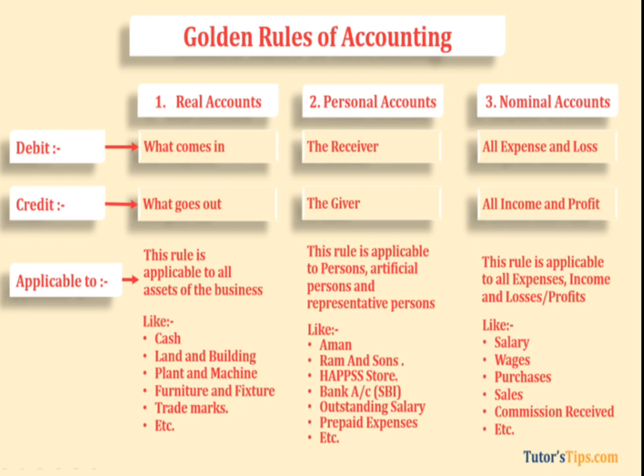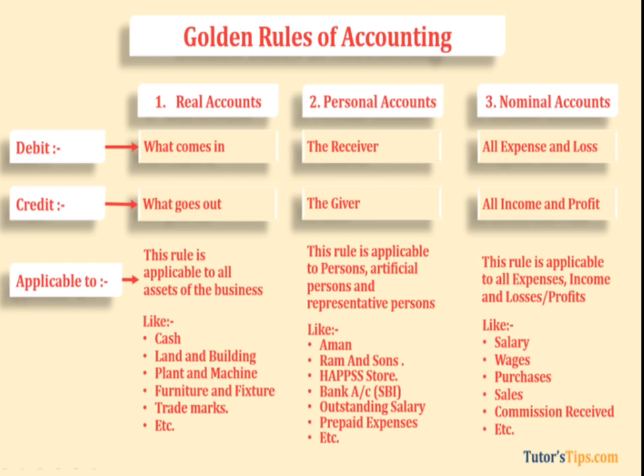Tangible means which we can see and touch. Examples of tangible assets are land and building, plant and machinery, furniture and fixtures. Next, intangible assets. The assets which have no physical presence, which we can't see and touch, are known as intangible assets. Examples are goodwill, patent rights, copyrights, trademarks.